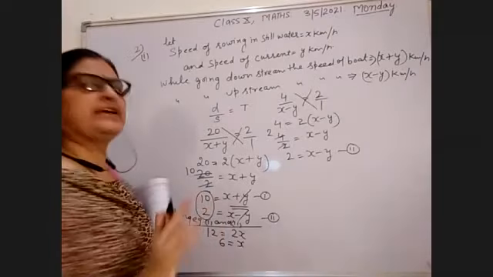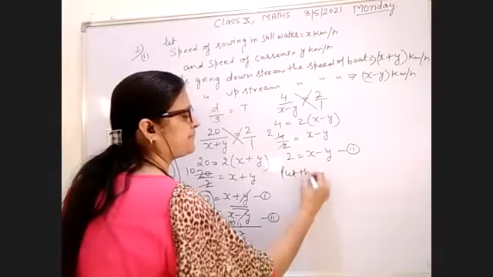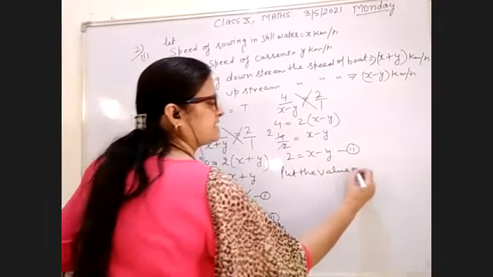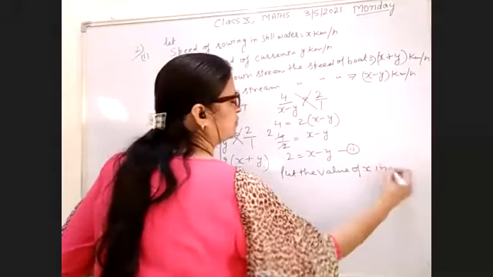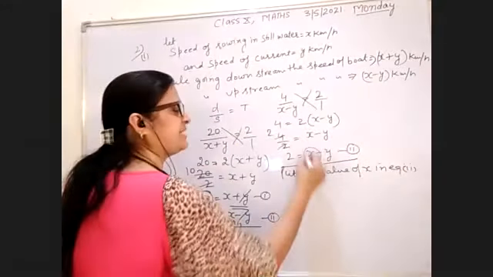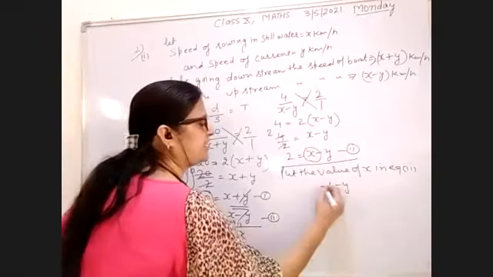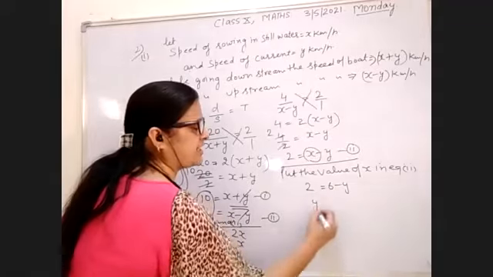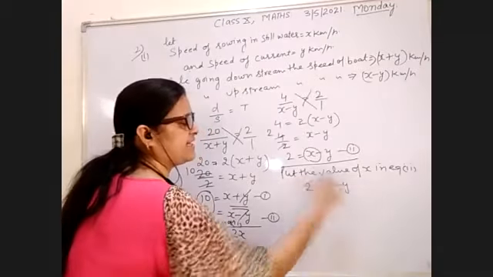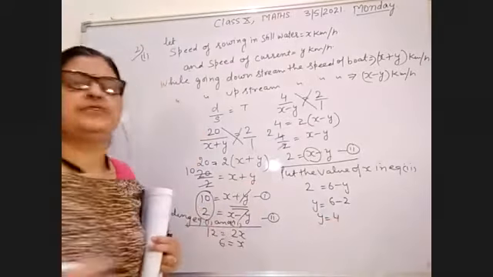Now put the value of x in any one of the equations. I put the value of x in equation 2. So in place of x, I put the value of 6. So 6 minus y equal to 2. When y comes on the left hand side and 2 on the right hand side, you will get the value of y.